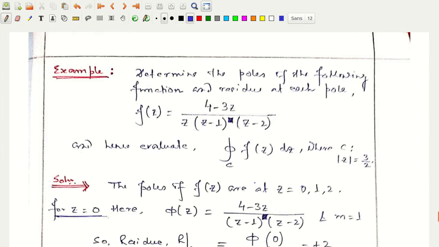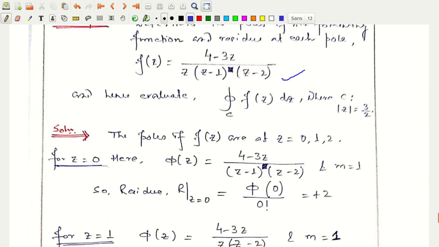Again, let me show you an example that will clear the confusion if there is any. Determine the poles of the following function and residues at each pole. The function is given by f(z) = (4 − 3z) / (z(z − 1)(z − 2)). And hence evaluate this integration, where C is given by |z| = 3/2.